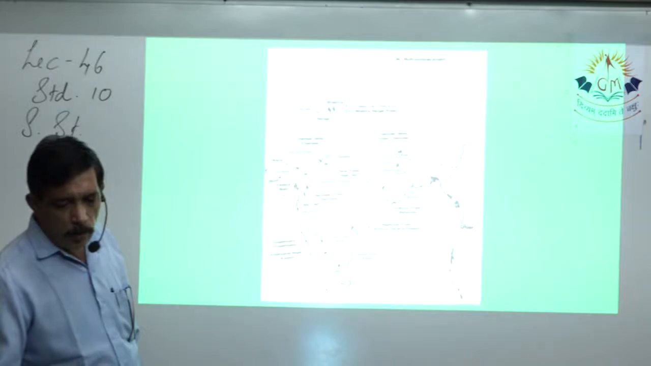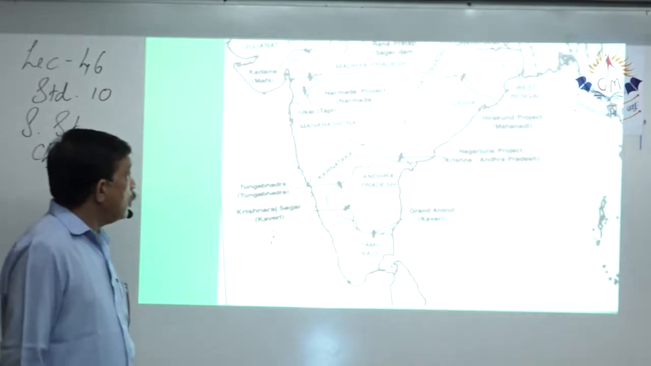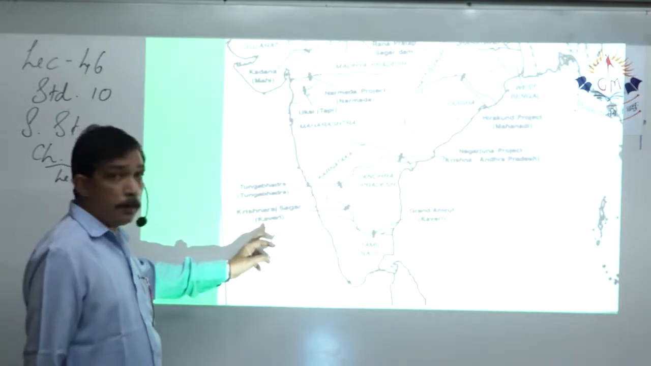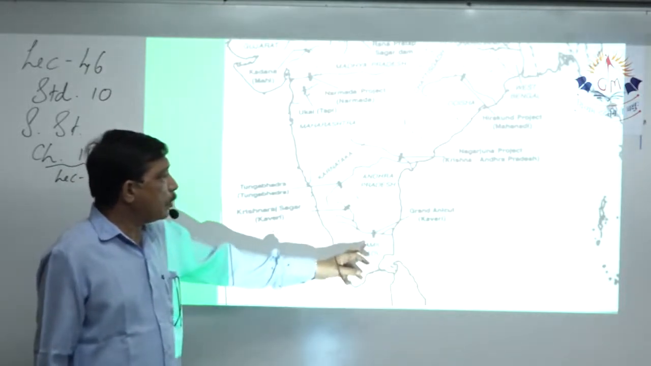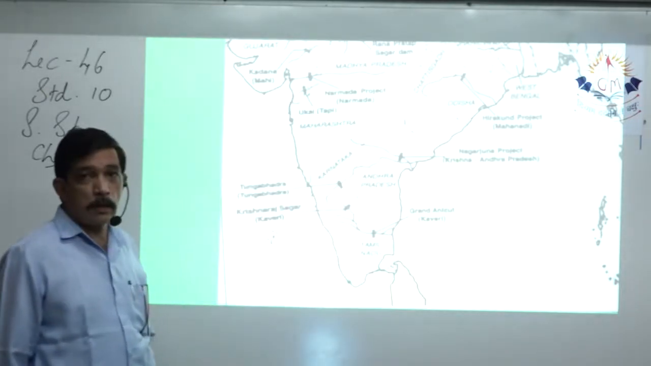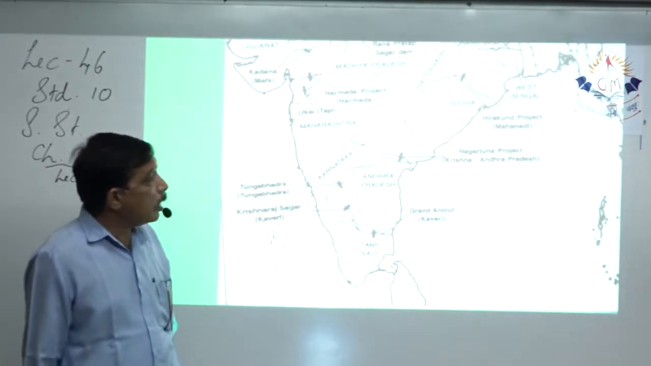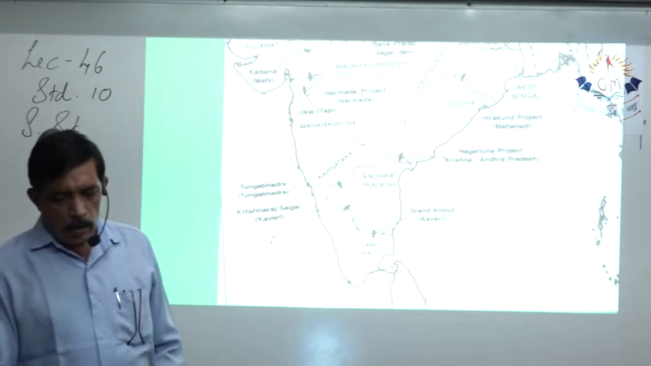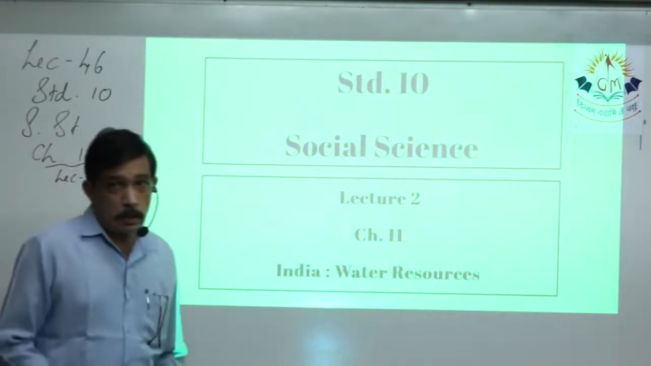Coming to the southern areas, Tungabhadra Dam is made over the river Tungabhadra, which falls in Karnataka. In the same way, Krishna Sagar Dam on the Kaveri River is built in Karnataka. In Tamil Nadu we have the Grand Anicut Canal, and Nagarjuna project, one of the largest projects in South India, is made over the Krishna River. Hirakud project is made over the Mahanadi River in Orissa.